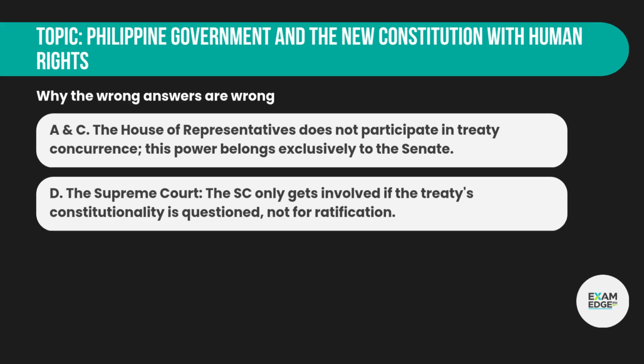Why the wrong answers are wrong? A and C. The House of Representatives does not participate in treaty concurrence. This power belongs exclusively to the Senate. D. The Supreme Court. The SC only gets involved if the treaty's constitutionality is questioned, not for ratification.